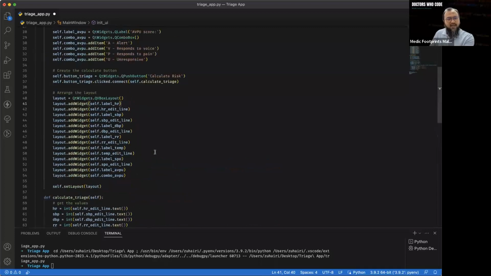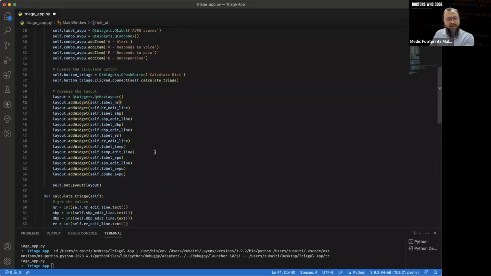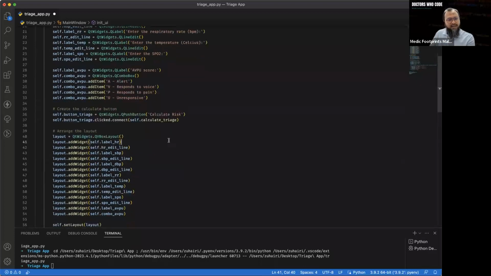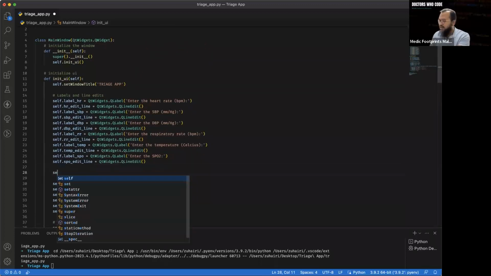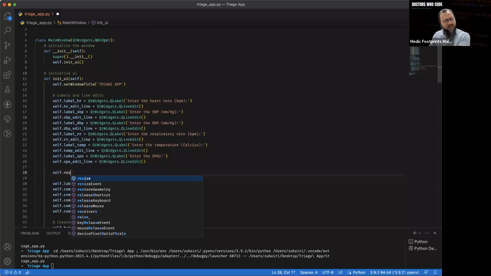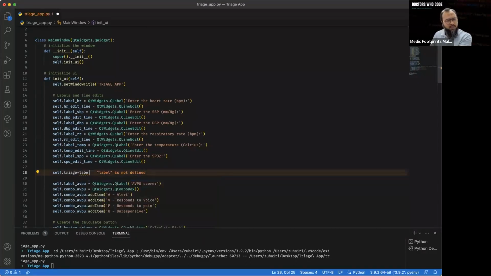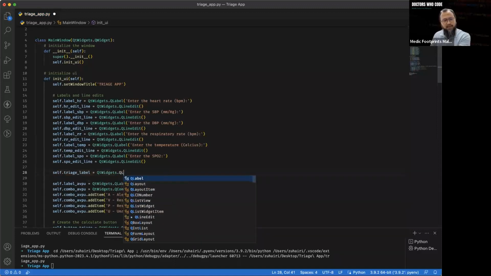And lastly, don't forget to put the label of the result somewhere. So let's put another widget down here, the last one. Self dot triage label, where we are going to display the result of our calculation, is equal to QtWidgets dot QLabel.